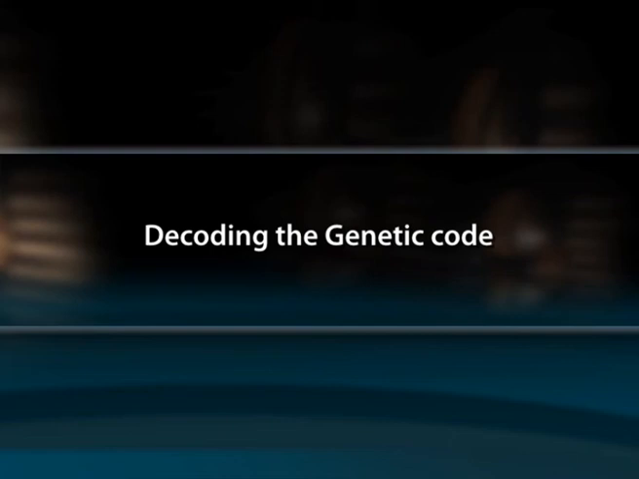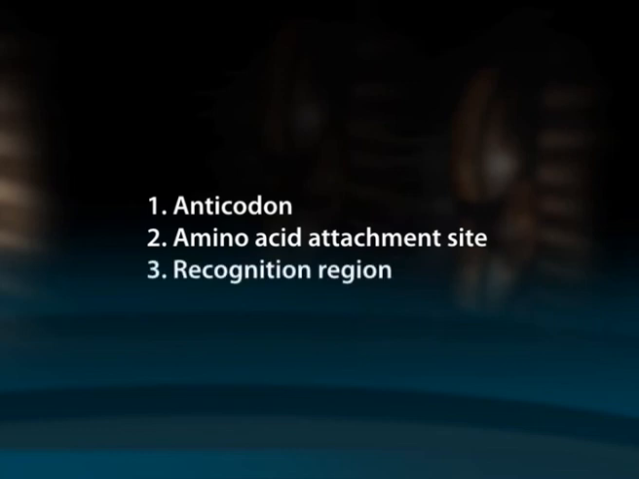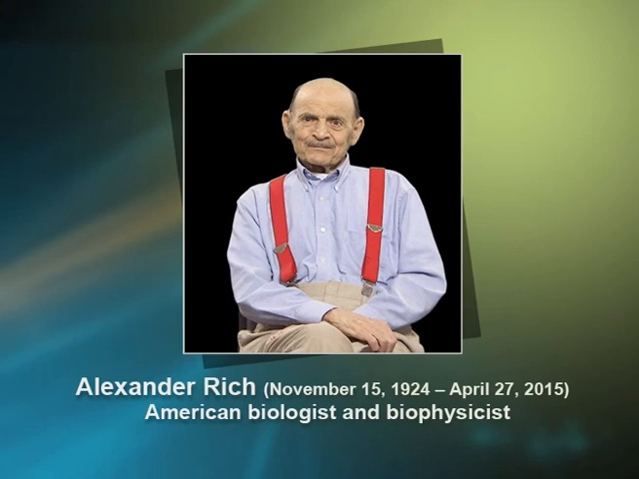Decoding the genetic code. The decoding of the codons on the mRNA to a meaningful amino acid sequence is possible by the help of a tRNA molecule and a set of enzymes called aminoacyl tRNA synthetases. 3 regions of each tRNA molecule are used in the decoding of mRNA. They are the anticodon, the amino acid attachment site, and the recognition region. The 3-dimensional structure of the tRNA molecule was first determined through X-ray crystallographic studies by Alexander Rich and Aaron Klug in 1974.